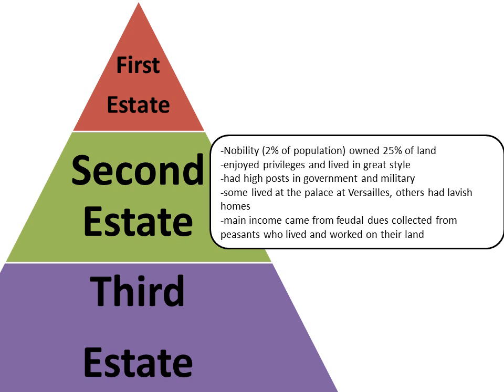France's second estate was made up of the nobility, about 2% of the population, but they owned about 25% of all the land. Like the first estate, the nobility enjoyed privileges and lived in great style. Some had high posts in the government or the military, and some lived at the palace at Versailles. Others lived outside of Versailles, but had lavish or expensive homes. The main income of the nobility came from feudal dues collected from peasants who lived and worked on their land.